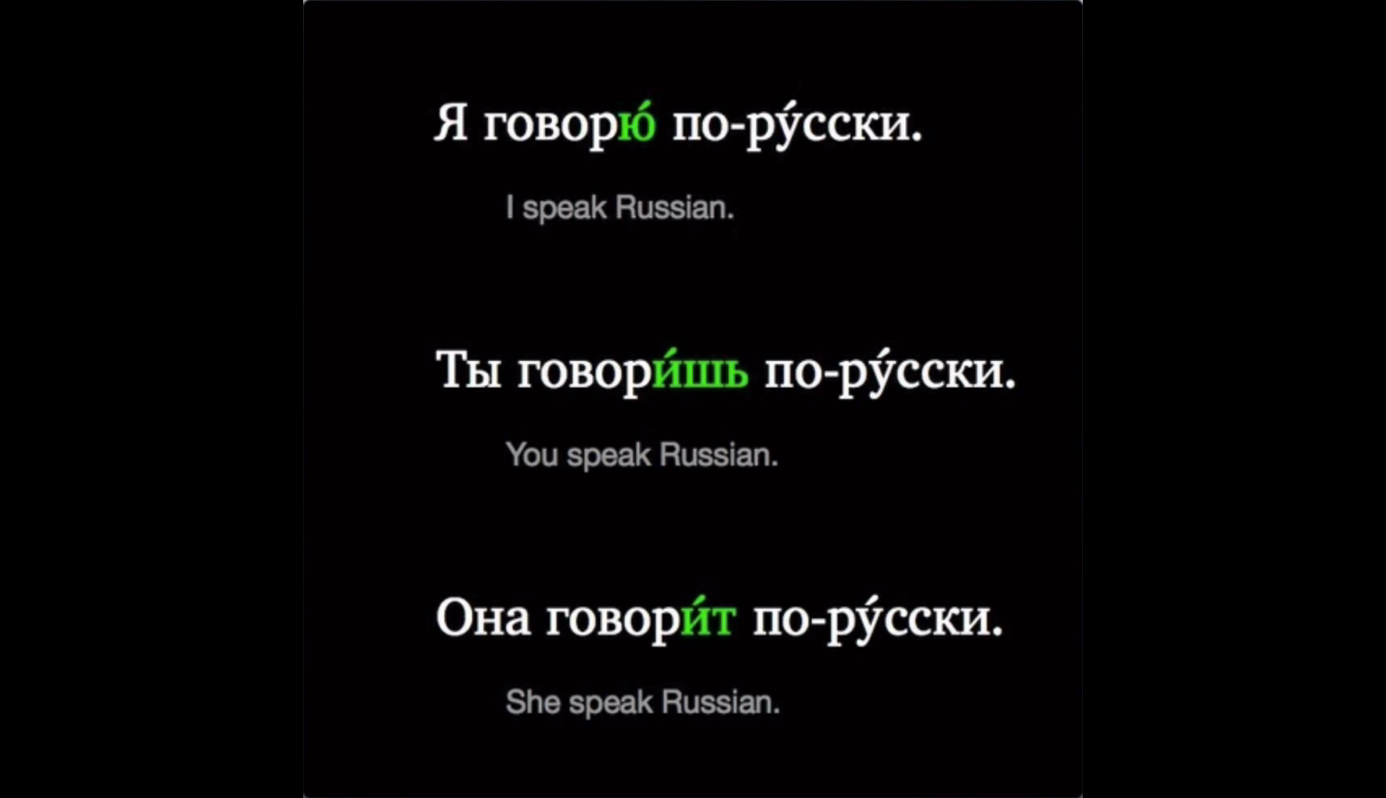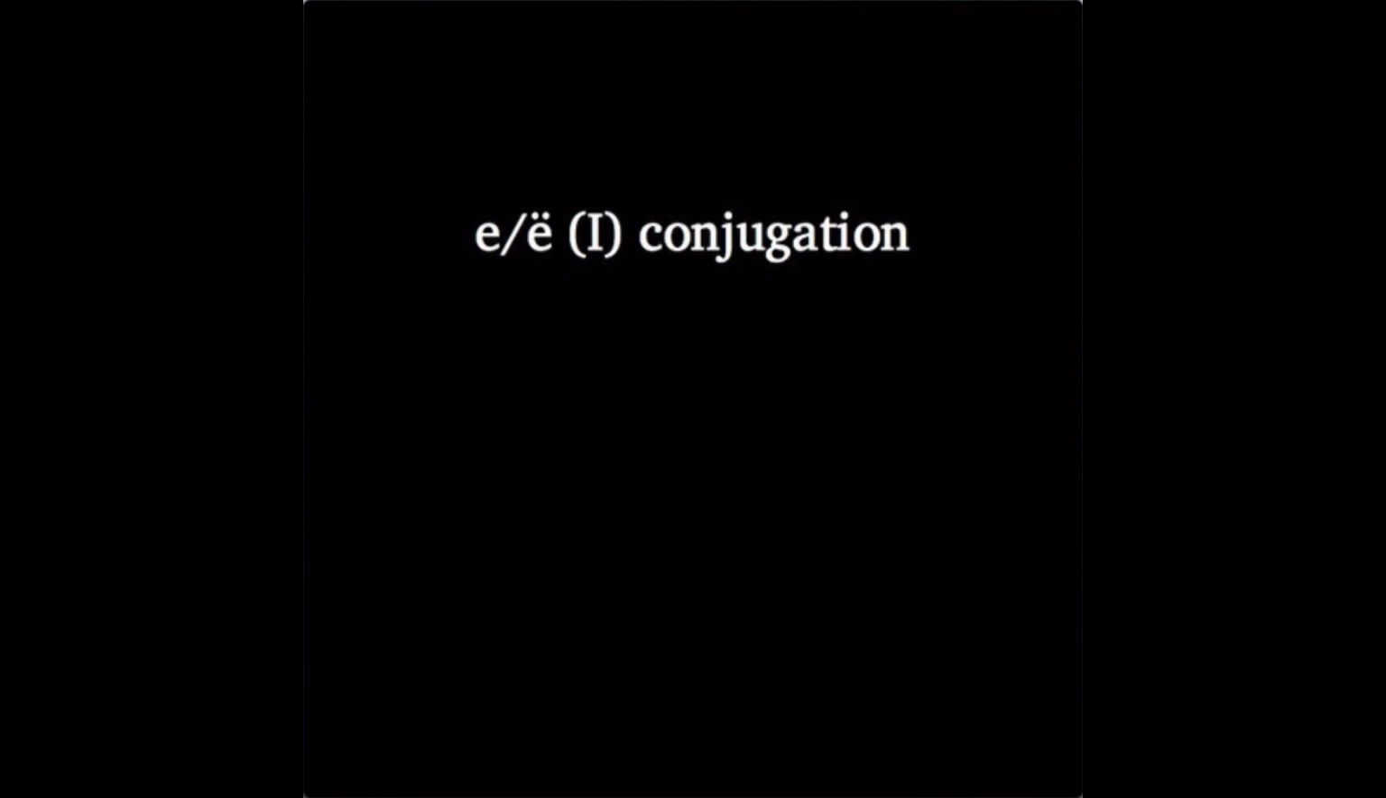In an earlier podcast, we talked about how Russian verbs have two conjugations, the е-ё, or first conjugation, and the И conjugation, or the second conjugation. This time, let's take a look at the И conjugation.